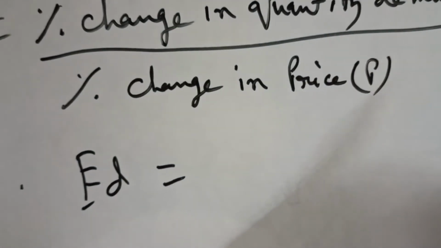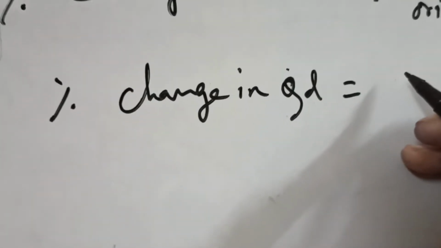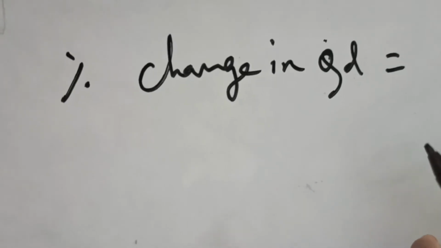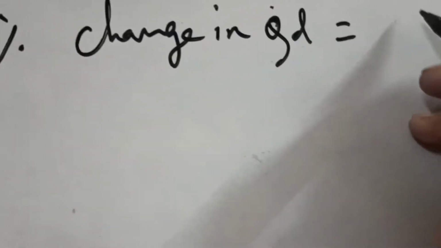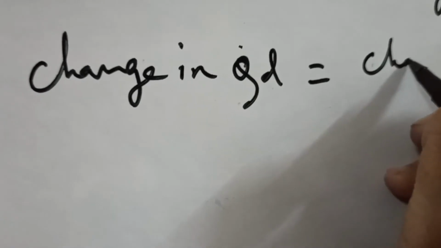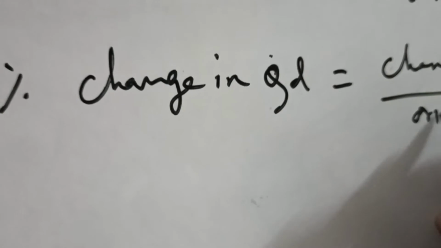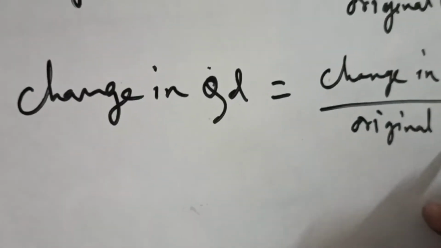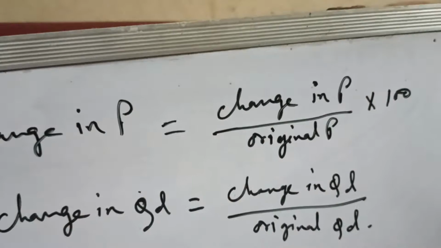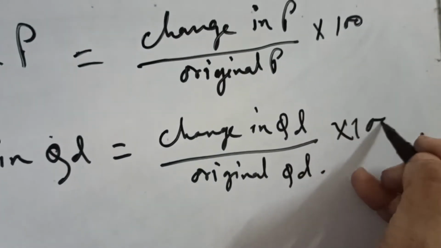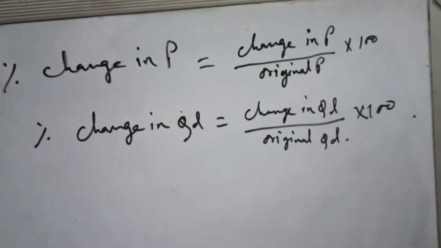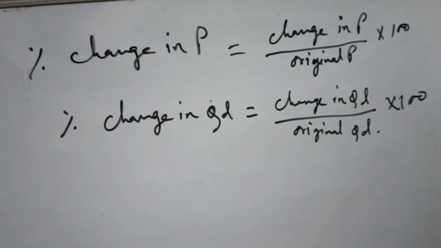Percentage change in quantity demanded is change in quantity demanded divided by original quantity demanded, into 100, same as for change in price. See, is it clear? I hope it's clear.